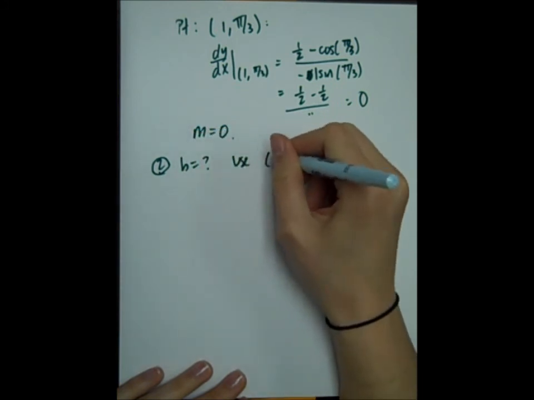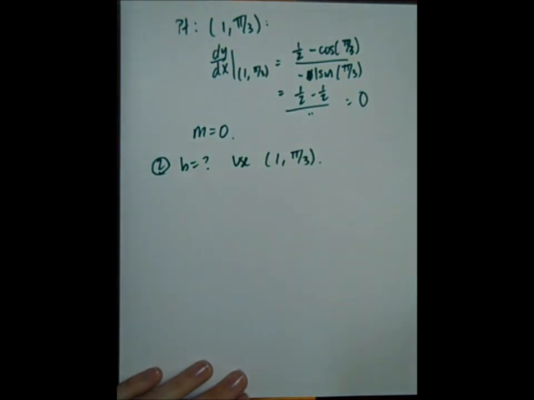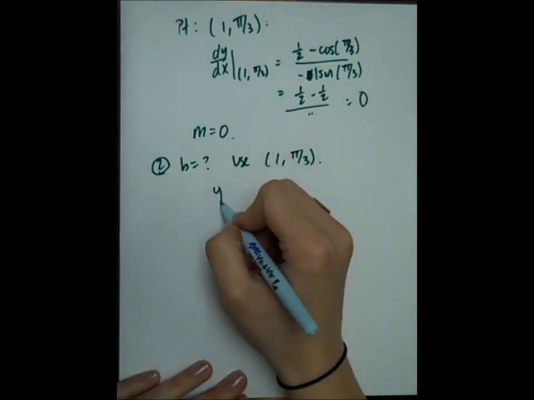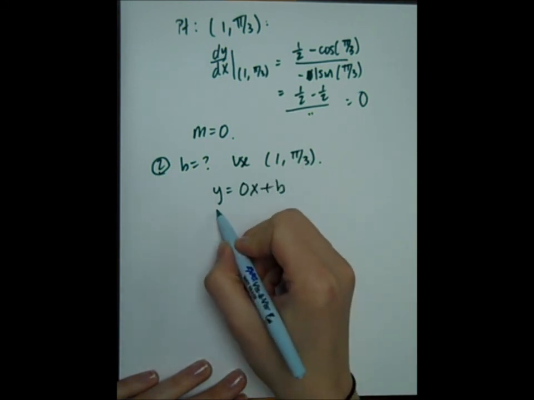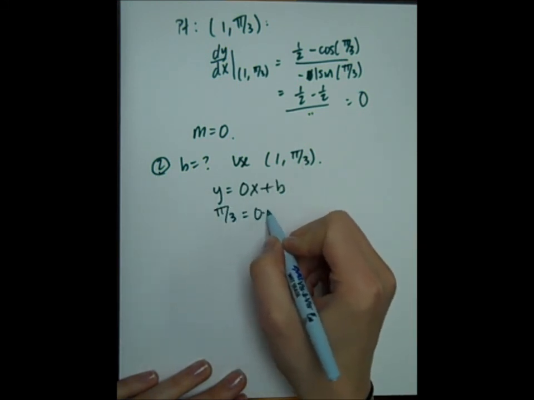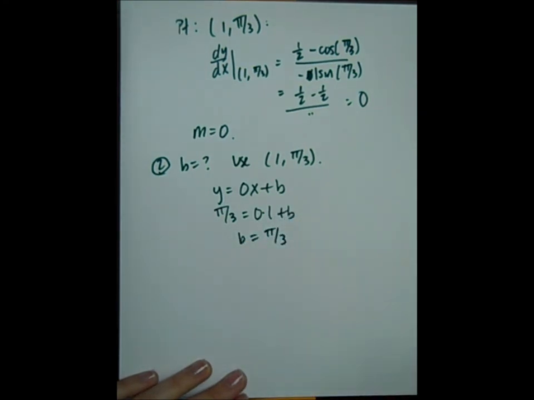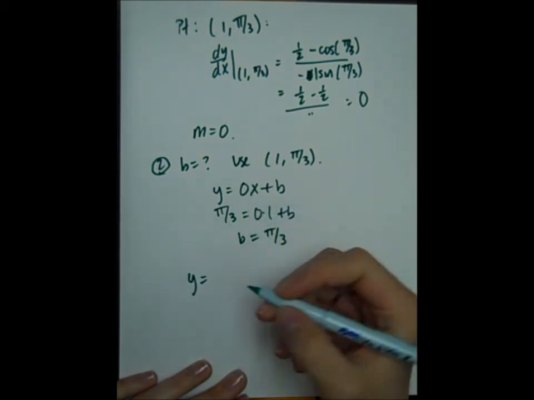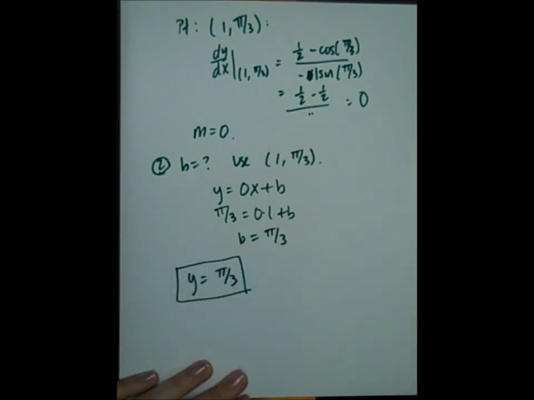We're going to use the point that we already did, (1, pi over 3). From part 1, I know that y is 0x plus b. Plug in this point, so I'll get pi over 3 is 0 times 1 plus b, so b is pi over 3. Therefore, the equation of my tangent line is 0 times x, which is just 0, plus pi over 3. So y equals pi over 3.